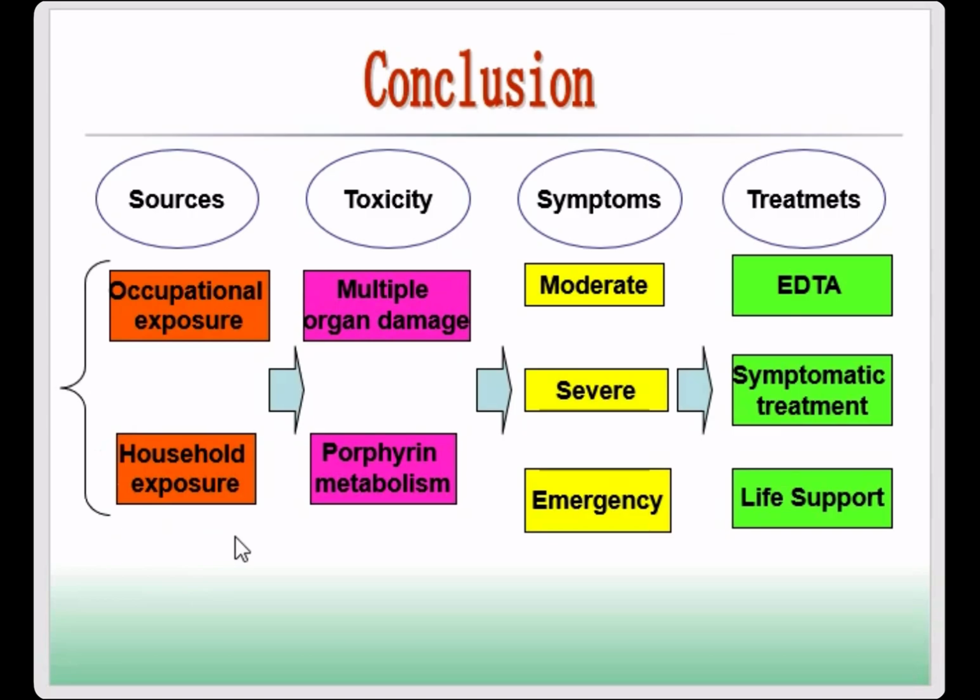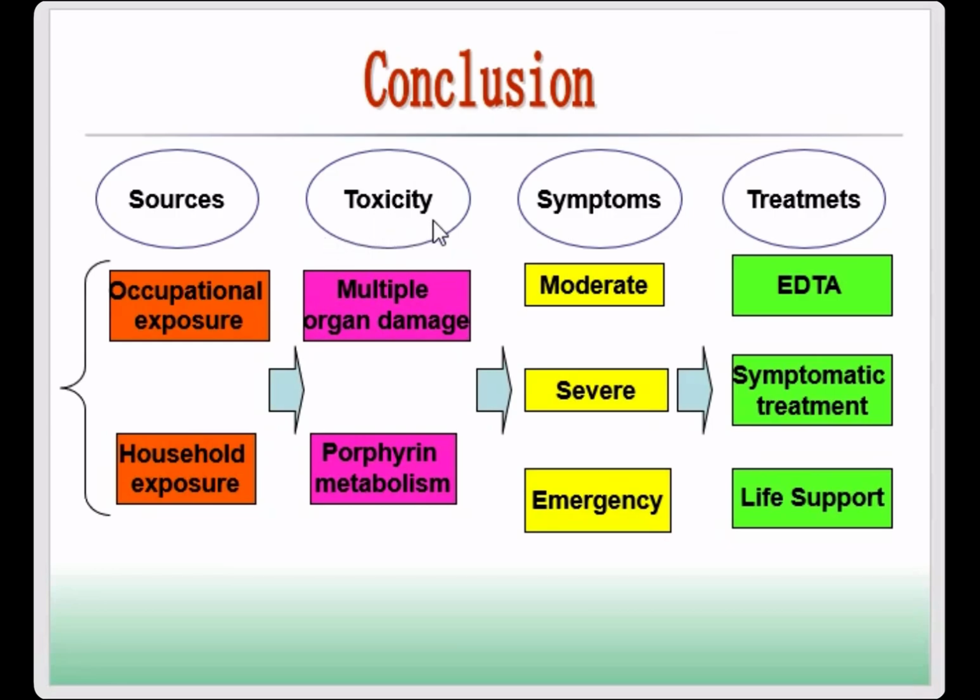We also can find lead in household exposure. For example, for children, a very shiny toy with colorful painting may poison the children because of lead.